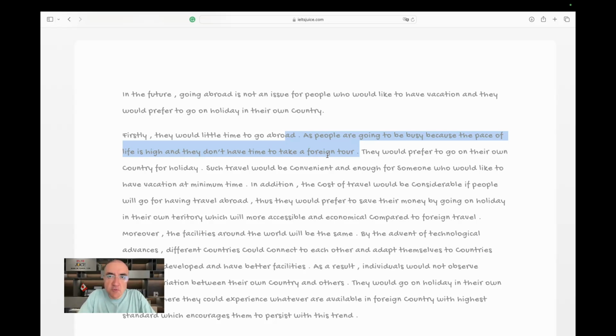In the future, people will be busy, so they will not go on a foreign trip. Do I need to read the rest of the paragraph? No. Thank you. Goodbye. Of course not. That means this is not a good opening if I read it all in one go.